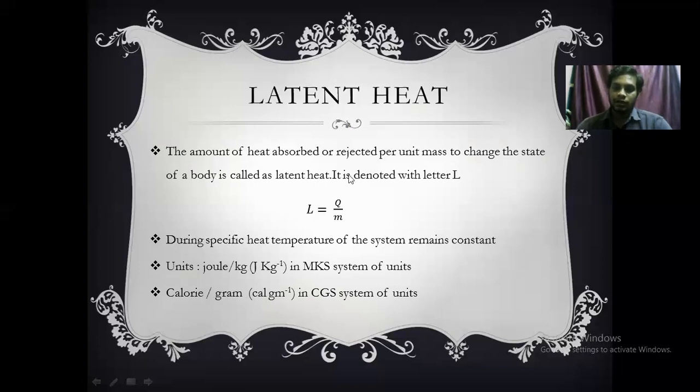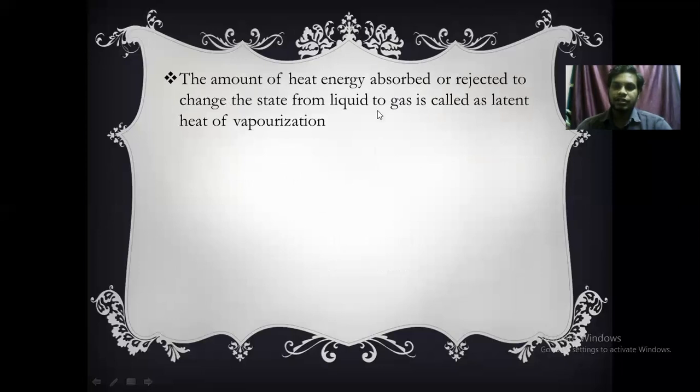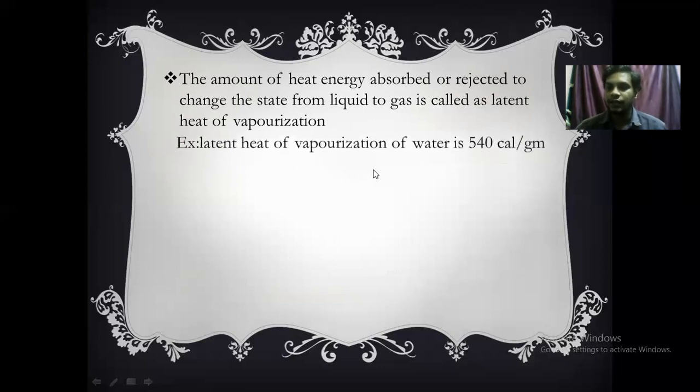The amount of heat energy required to change the state from solid to liquid or liquid to solid is called latent heat of fusion. Similarly, the amount of heat energy absorbed or rejected to change the state from liquid to gas or gas to liquid is called latent heat of vaporization. For example, for water, the latent heat of vaporization is 540 calorie per gram.